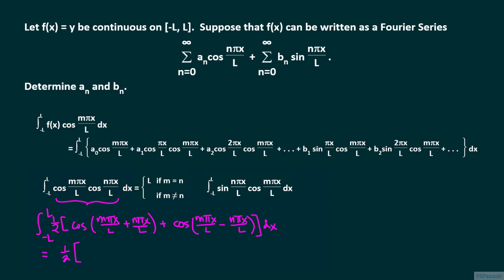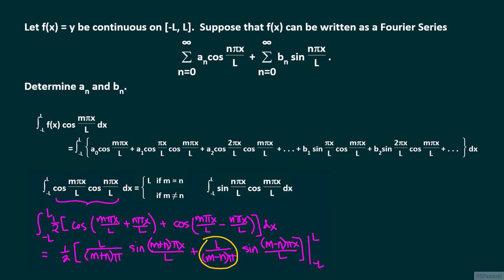An antiderivative of the first term is equal to L divided by the product of m plus n and pi times sine of the quantity m plus n times pi times x all over L. An antiderivative of the second term is L divided by the product of m minus n and pi times sine of the quantity m minus n times pi times x over L. Because m is different from n, there is no danger of this fraction becoming undefined.